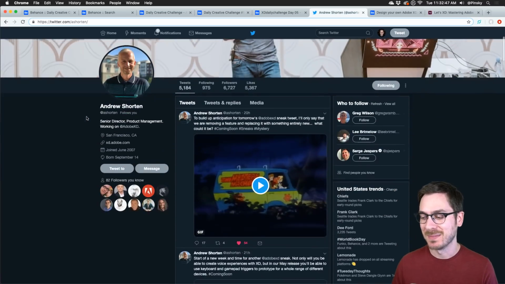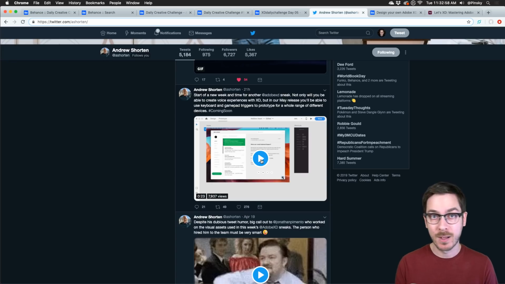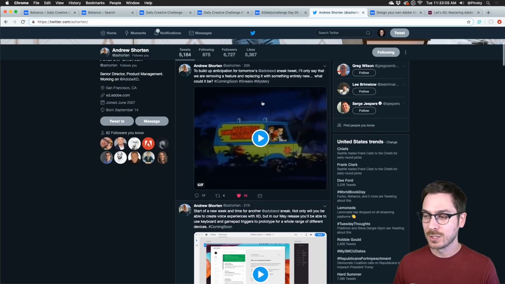The May update is coming sometime in May. Andrew Shorten's been tweeting about it and sneaking some things. The latest sneak is keyboard and gamepad triggers, so you'll be able to use your keyboard and your game controllers, Xbox, PS4, whatever it might be, to actually trigger animations and things like that using XD. He's also teasing a sneak he's going to be releasing today.